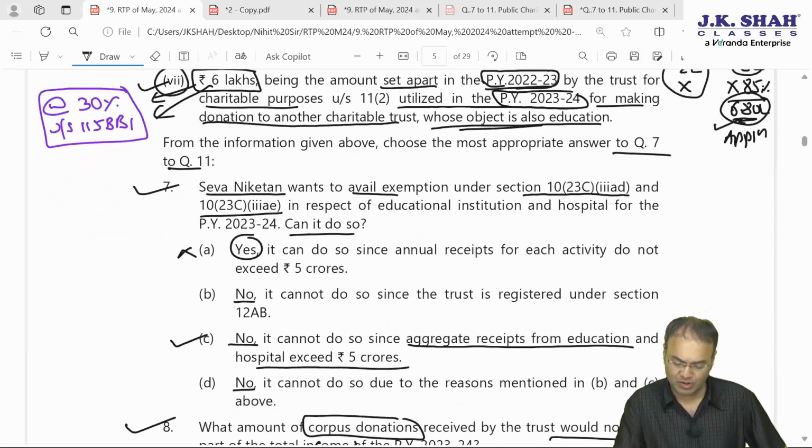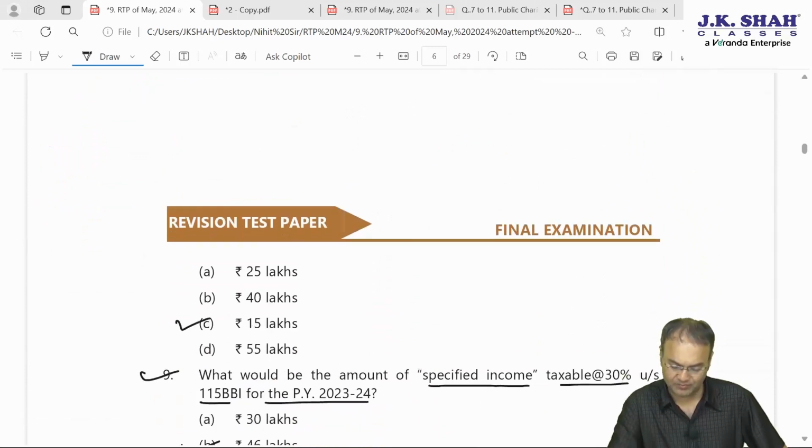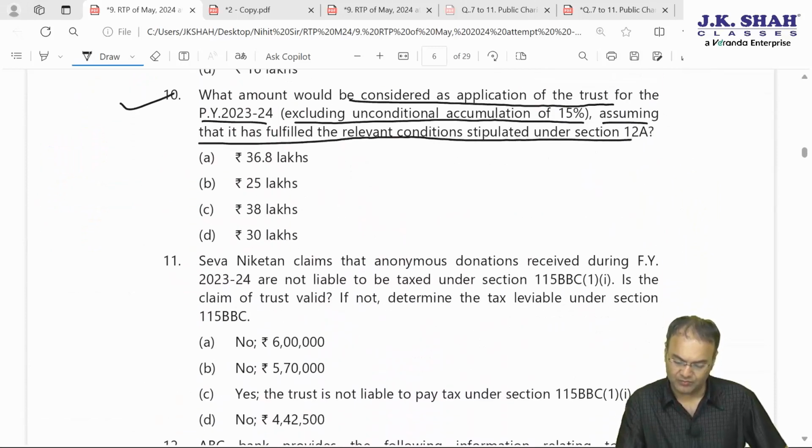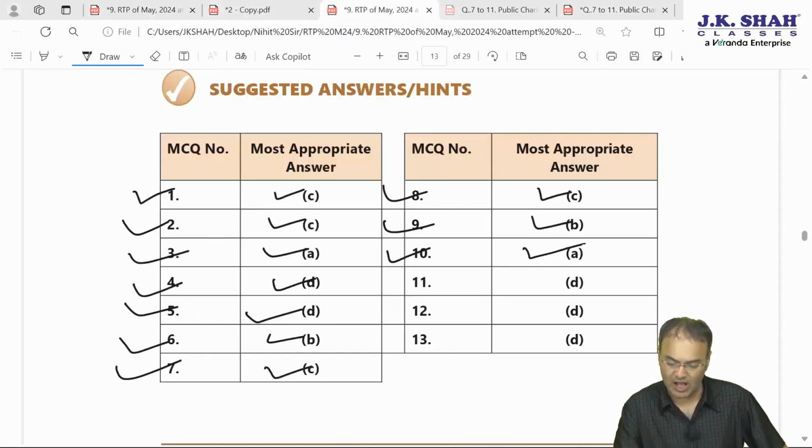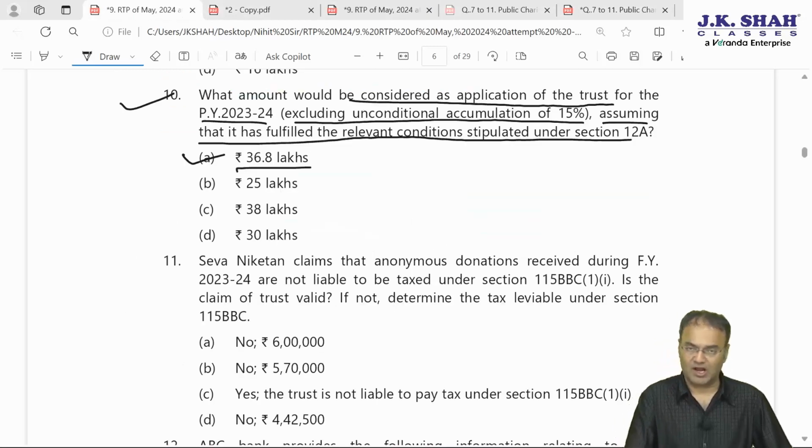Do we have 36.8 as one of the options? Let's check. Yes, 36.8 is the first option only. 10th question answer is A. Let's check whether that is the correct answer or not. 10th A, absolutely. So our answer is correct.